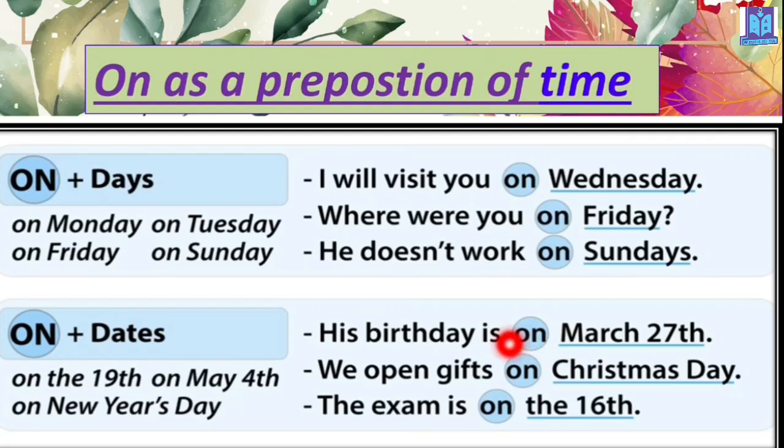Why before Christmas Day, that occasion, is on written here? Because we all know that Christmas Day is celebrated only on 25th of December, on a specific date, on a fixed date. That's why you have to use on before the Christmas Day's name when you mention it. Clear?